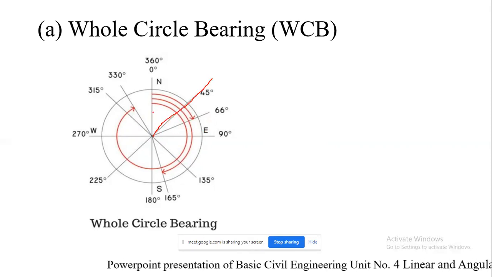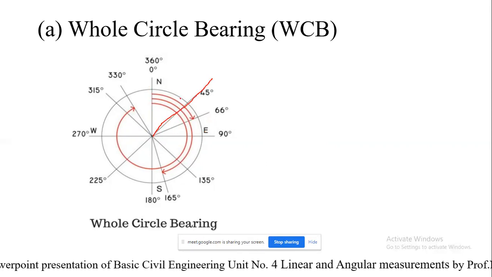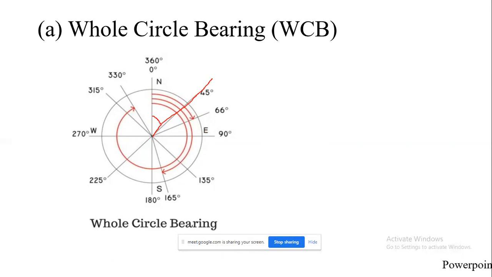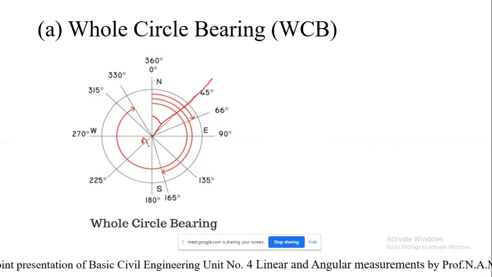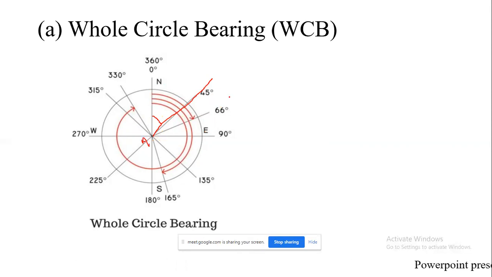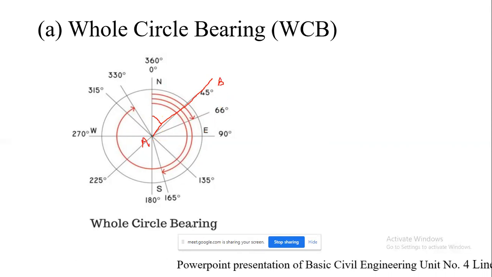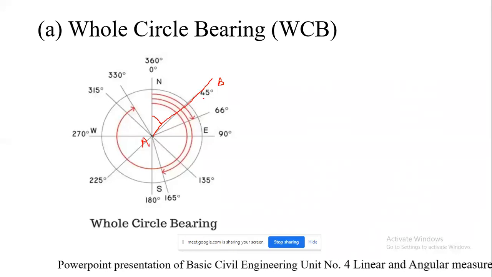Whenever I measure with respect to the north pole, this angle is 45 degree. So this is the whole circle bearing of the line AB. Suppose this is my station A at which I kept my compass, and this is my survey line AB, 45 degree.